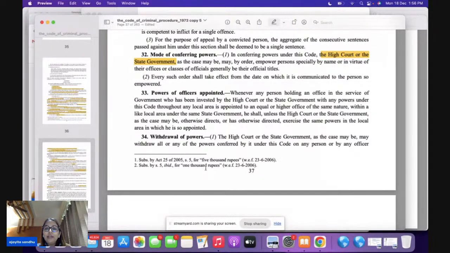It is again going to be the High Court or the State Government here. So the power is conferred by the High Court or by the State Government, and at the same time it can be withdrawn by the High Court or by the State Government.